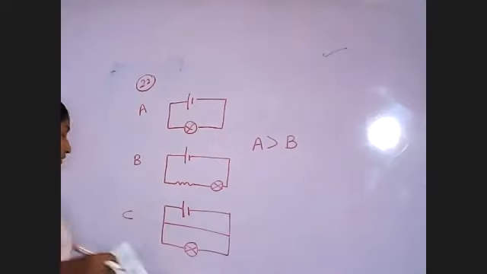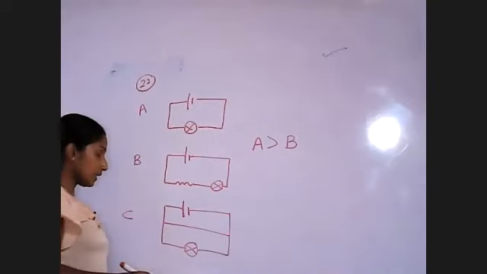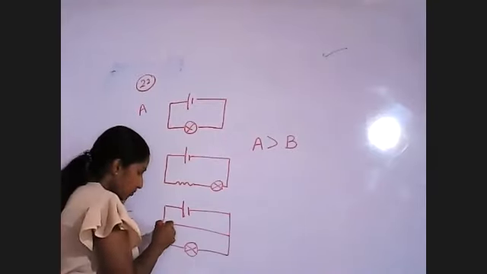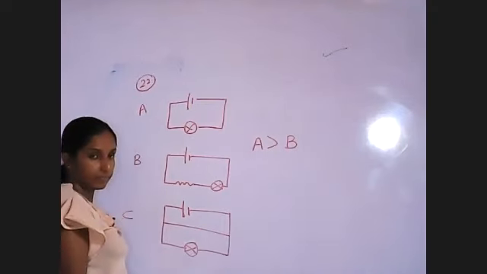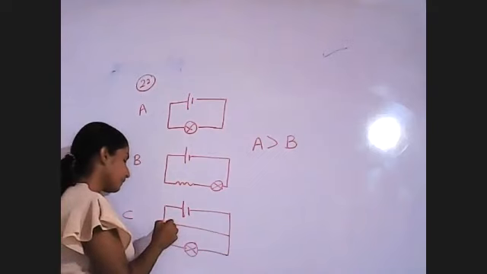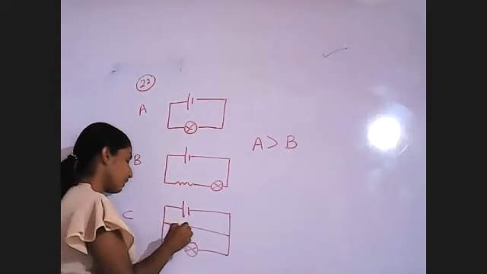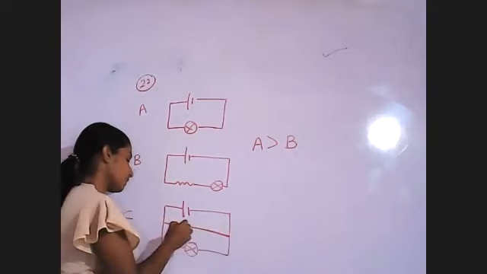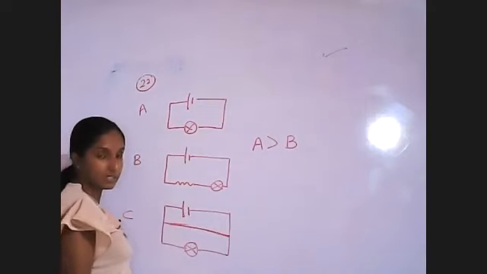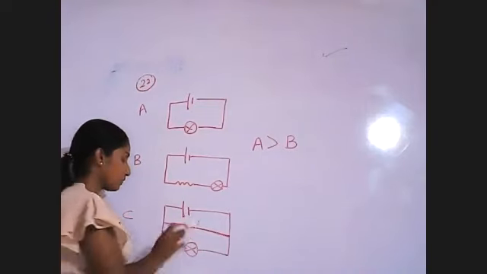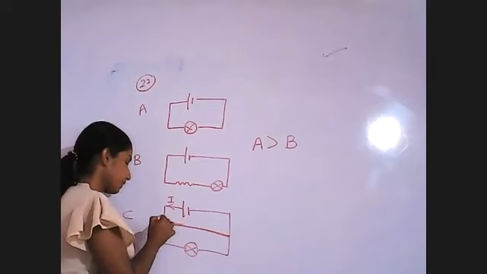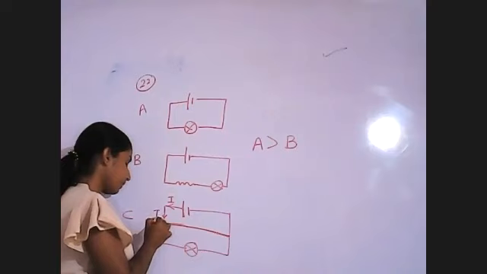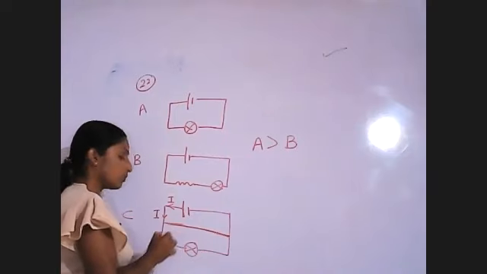In C, these two points are connected by a wire, so along this wire the resistance is 0. When the current flows from here, there are two paths to go.